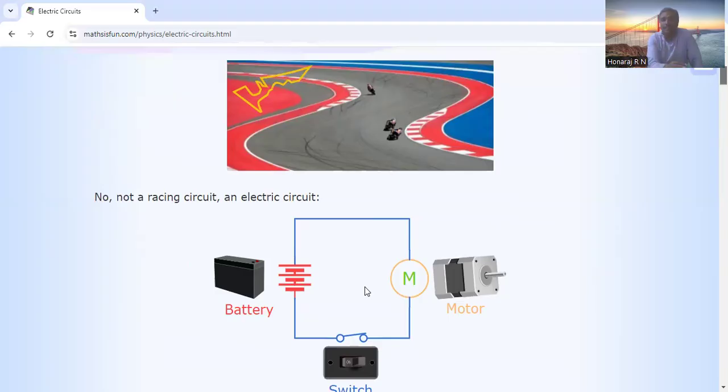What does Ohm's law say? Ohm's law says that the amount of current flowing in a conductor is directly proportional to the potential difference applied across its terminals, provided temperature and other parameters are constant. Ohm's law is applicable only when temperature, pressure, and humidity are constant. If they are not constant, Ohm's law is not applicable. The devices which obey Ohm's law are ohmic devices. Devices which don't obey Ohm's law are non-ohmic devices.